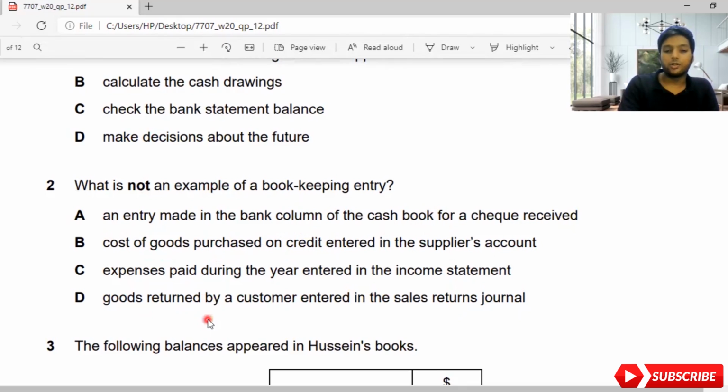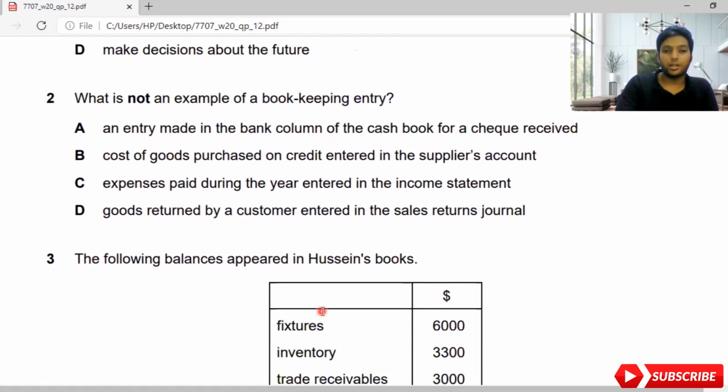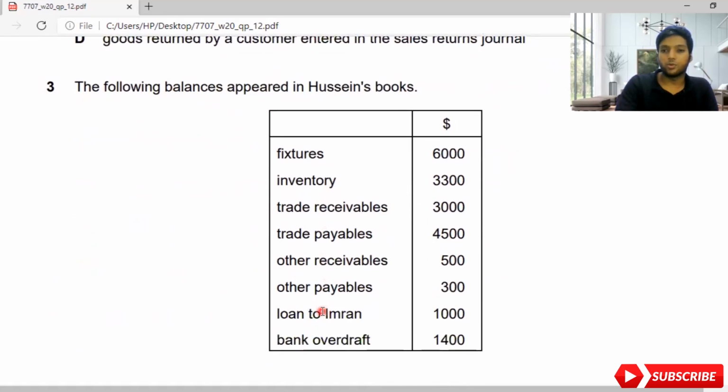And D, goods returned by a customer entered in the sales return journal, is also a basic day-to-day transaction, so we can consider it a bookkeeping entry. We should consider what is not coming under bookkeeping entries. So the second answer is C. With that knowledge, we'll move on to the third one.